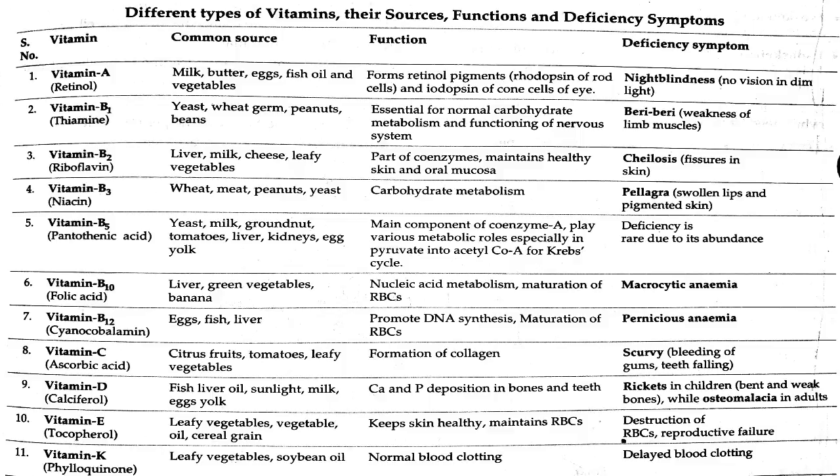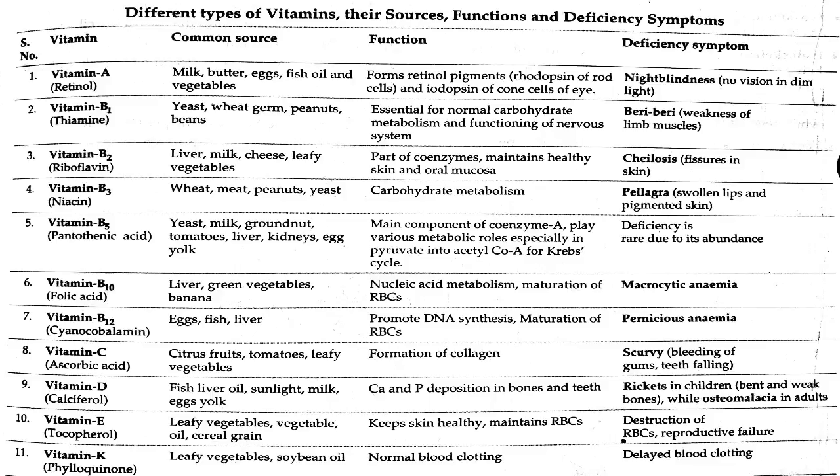Its function is as the main component of coenzyme A, playing various metabolic roles, especially in converting pyruvate into acetyl-CoA for the Krebs cycle. Deficiency of vitamin B5 is rare due to its abundance.